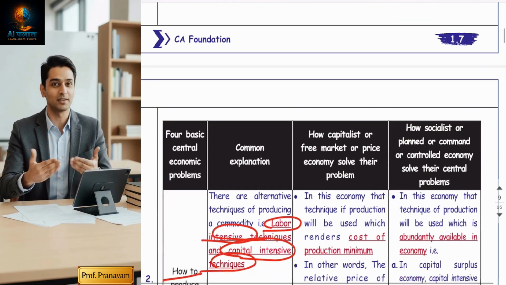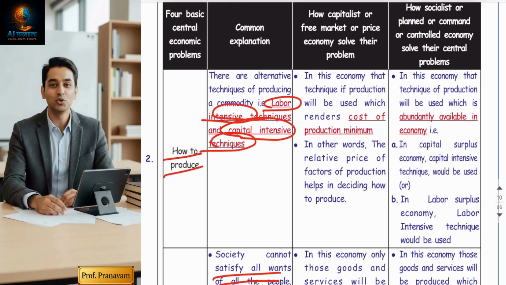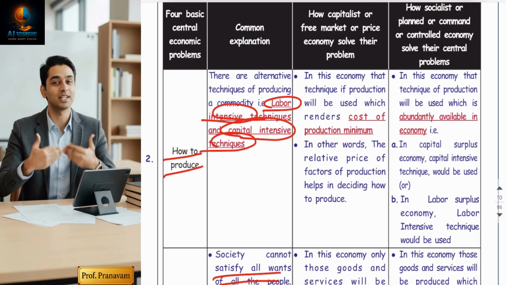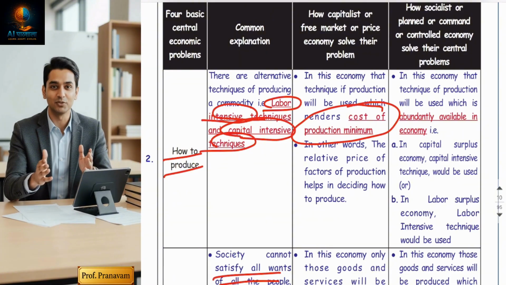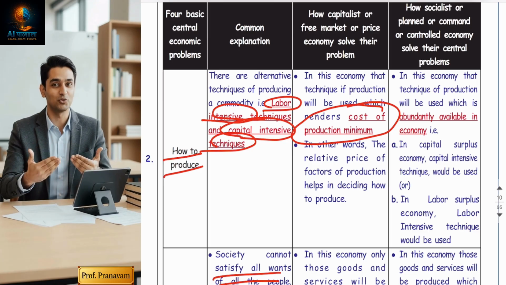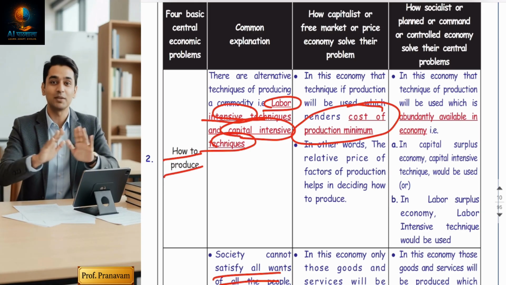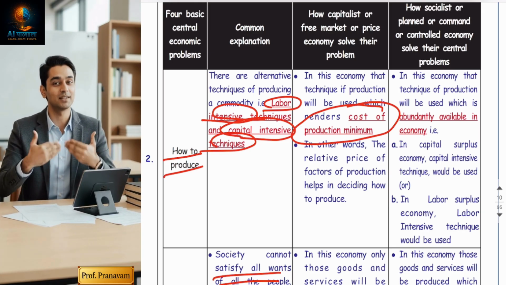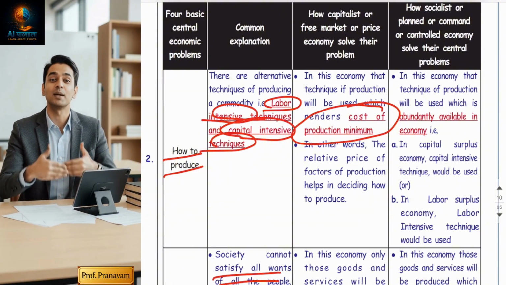Okay. Now, how will a capitalist economy solve how to produce? It will use the technique which is the cheapest mode, which keeps the cost of production minimum. If they feel labor intensive techniques incur less cost, they will go with labor intensive. If they feel that conducting production with machines will minimize the cost, they will use capital intensive techniques. So the cheapest method, because profit is the orientation, right?